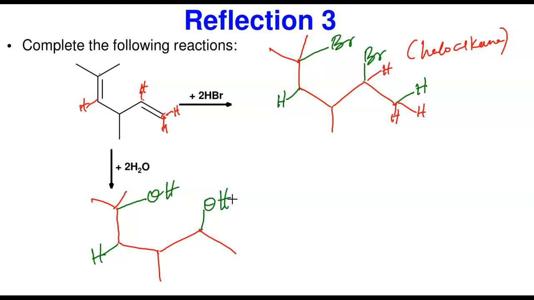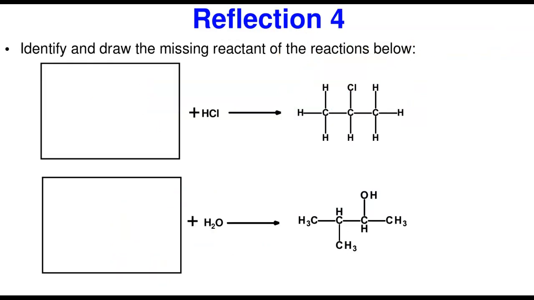So here, there are 2 molecules of water that were added to saturate this because there are 2 double bonds. Here, there are 2 molecules of hydrogen bromide, or hydrobromic acid, to saturate this as well. Again, this is an alcohol that is formed, and this is a haloalkane. No need to name it because I didn't ask you to name it in this problem. That is not our focus. We'll now go to the next problem.